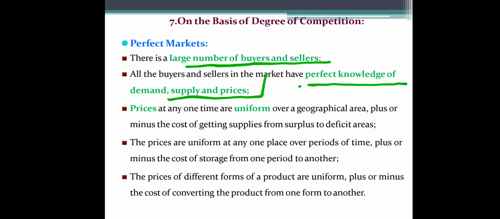Then the prices of different forms of a product are uniform, plus or minus the cost of converting the product from one form to another form. So if there is some processing on that product, then it may vary, but for the same form, same type of product, prices are the same.